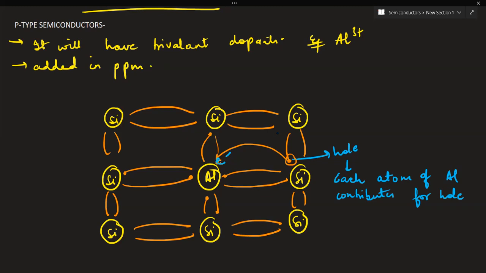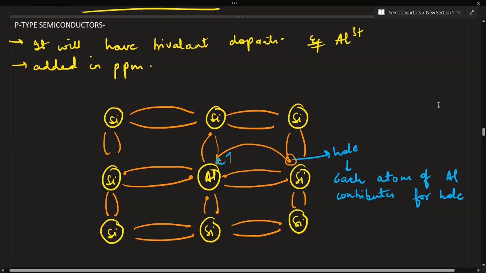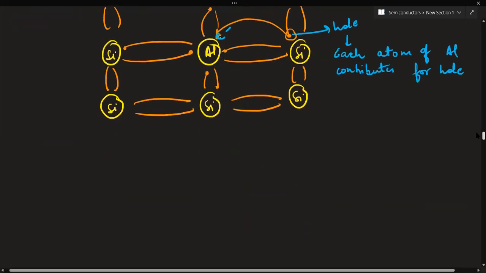Holes. And minority charge carriers? Electrons. In case of n-type, what are the majority charge carriers? Electrons. And minority charge carriers? Holes. So are you able to relate? It gets reversed in case of p-type semiconductor. One more thing that remains the same, that electrons, no, we say holes, not electrons.